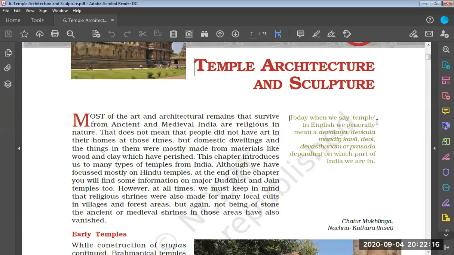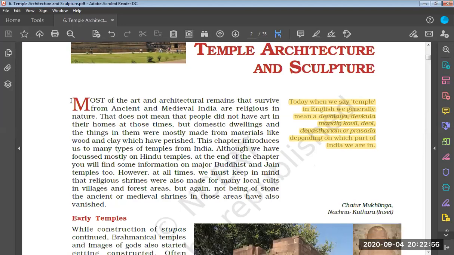Today when we say temple in English, we generally mean Devalaya or Devkula, Mandir, Kovil, Deol, Devasthanam or Prasada, depending on which part of India we are in. So this is the meaning of temple. In English, we pronounce these as temples, but they have different names in Hindi, Sanskrit, and other parts of India. They are known as Devalaya, Devkula, Mandir, Kovil, Deol, and Devasthanam. These are the names of temples in various parts of the country.